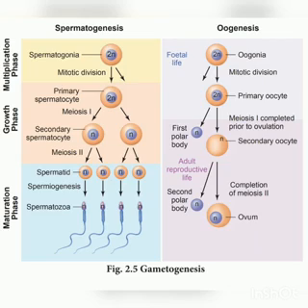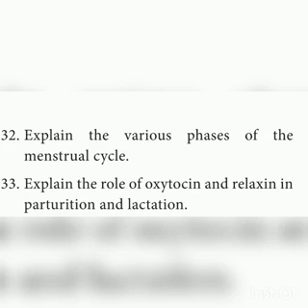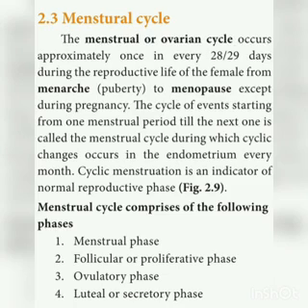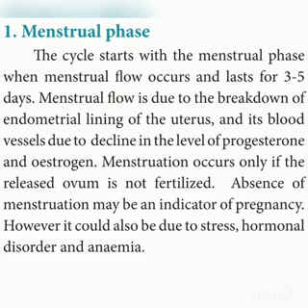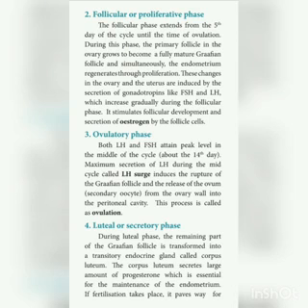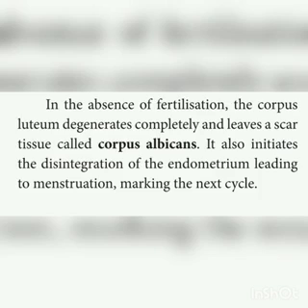Next is explain the various stages of a menstrual cycle. It's a very important 5-mark question. The menstrual cycle occurs in 28 days in the human reproductive life, and there are different phases: menstrual phase, follicular phase, ovulatory phase and luteal phase. The menstrual phase is from day 1 to 5. The follicular phase is from day 6 to 13, the 14th day is the ovulatory phase, and day 15 to 28 is the luteal phase or the secretory phase.